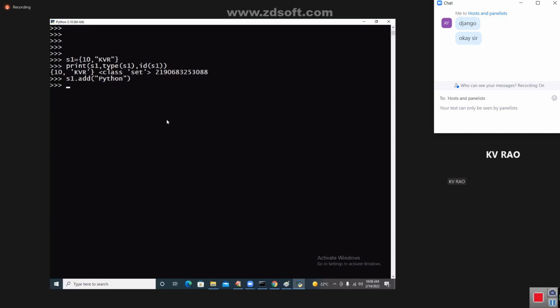Yes, add it. One more element you added: S1 dot add of something like 45.67, and print the data then. You see, my dear students, you can't expect where the data is added. It is added to S1.